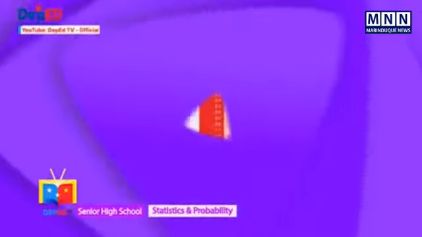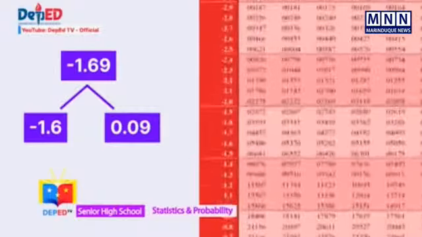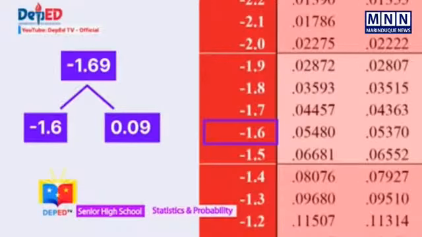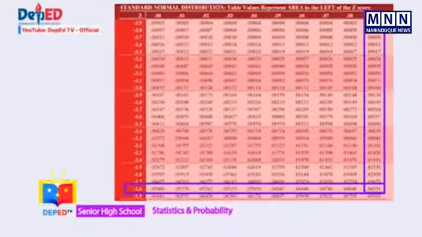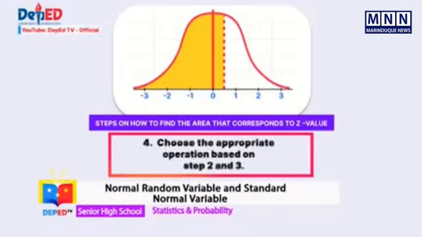First, split the given z-value into two parts. One part is the ones and tenths together, and another the hundredths. Note that the intersection of these two numbers is the value that represents the area under the normal curve to the left side of the z-value. So the default is that the shaded area is at the left of the z-value. The fourth is, choose the appropriate operation based on step 2 and 3.